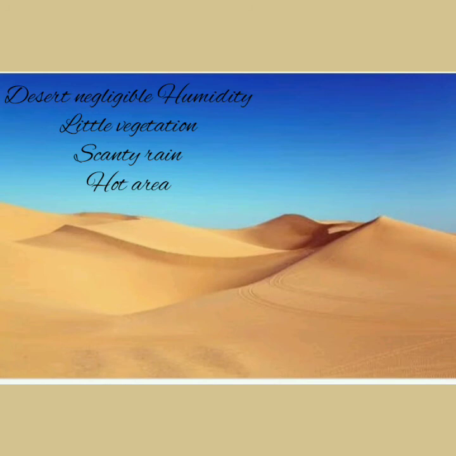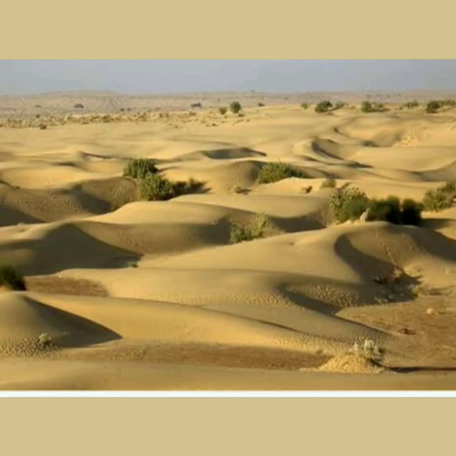Thus, it is very easy for the winds to blow away and transport the sand particles to another place. The deposition of the sand particles takes place when the speed of the wind is reduced and when there are some obstructions on the way. This deposition of sand forms sand dunes.